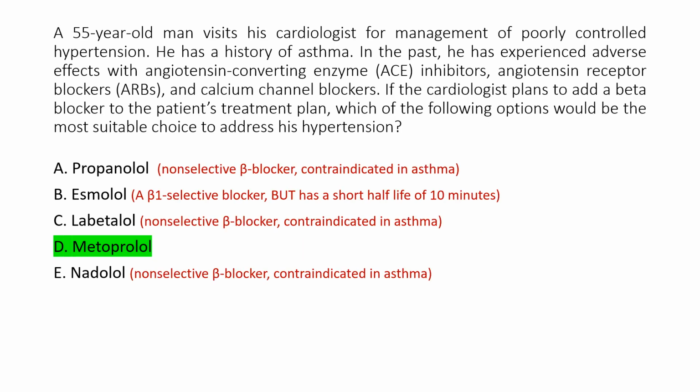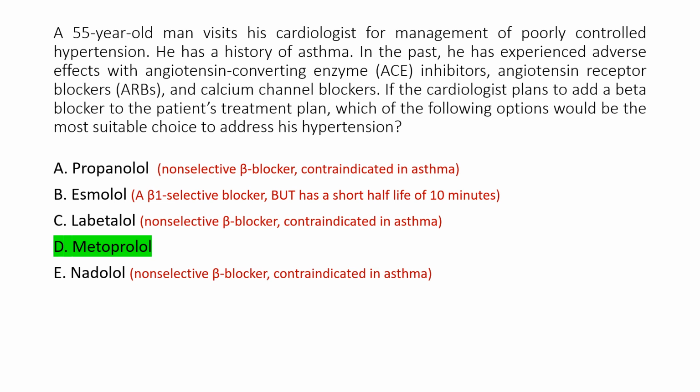Let's have a look at why the other options are incorrect. Option A is incorrect because propranolol is a non-selective beta blocker, meaning it blocks both beta-1 and beta-2 receptors. By blocking beta-2 receptors, it can trigger bronchoconstriction and exacerbate asthma. This makes it a poor choice for this patient.